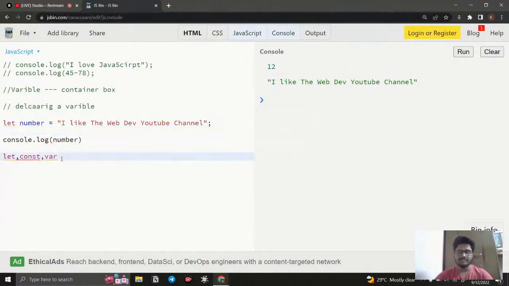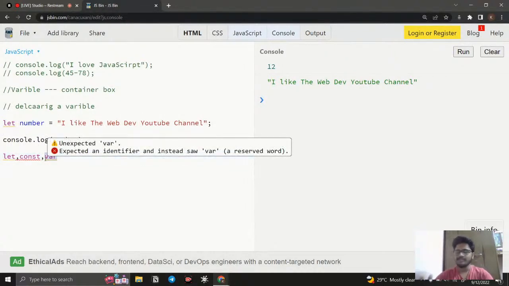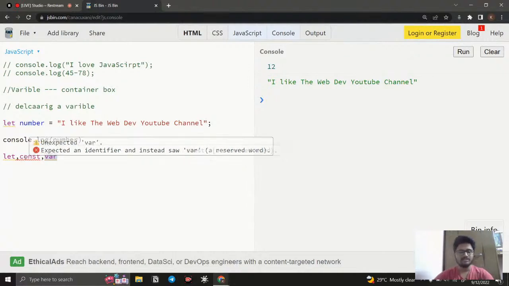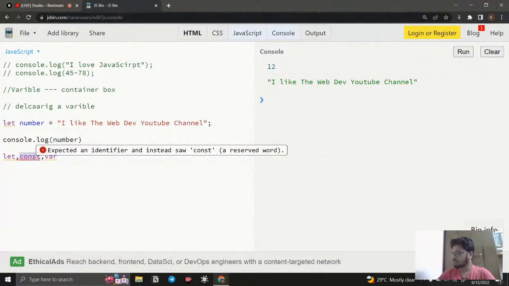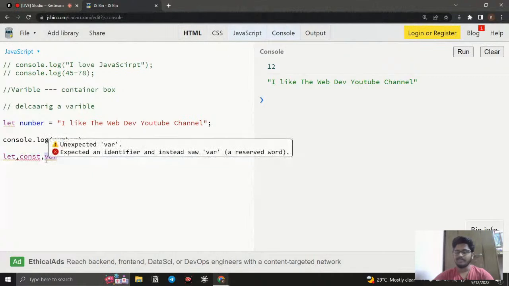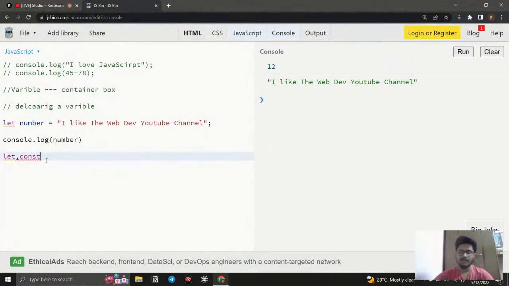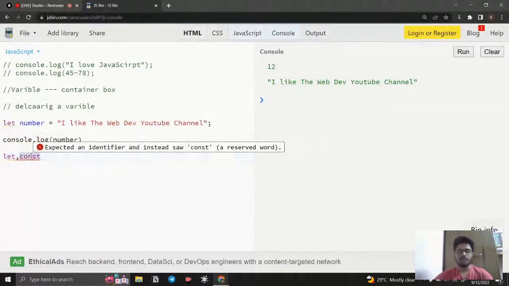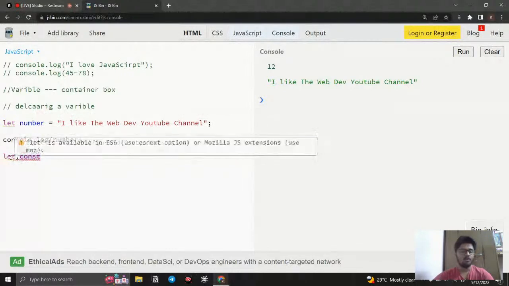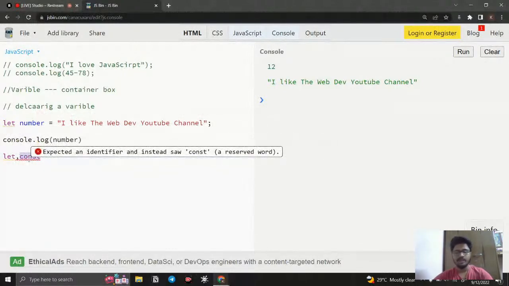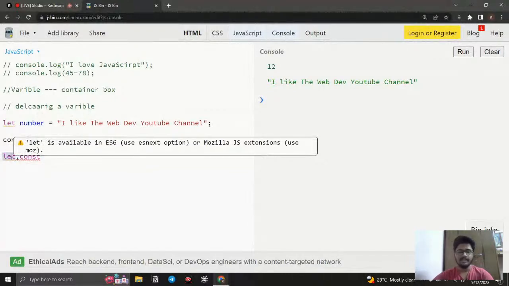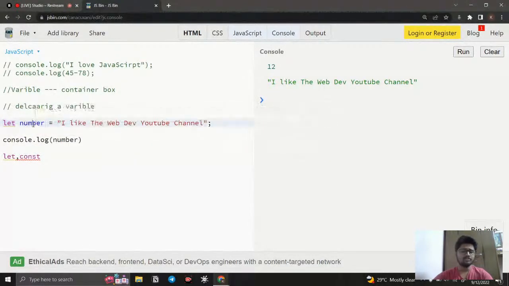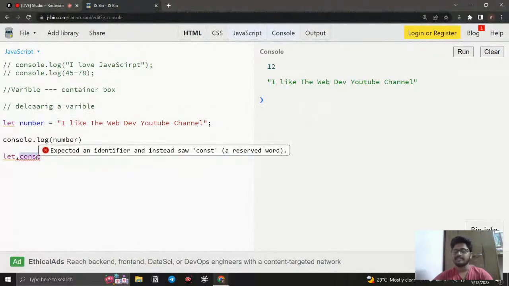For now, as a beginner, just understand that var is pretty old and it has a major bug. There is a major problem with var, and that's why let and const have been introduced. So in simple words, right now just avoid var. Don't use var. We have two keywords to declare a variable: one is let, another one is const. If I say let, it is more convenient, and if I say const, it is a constant one.